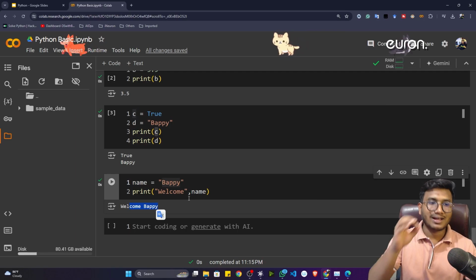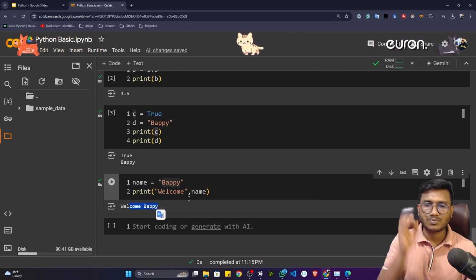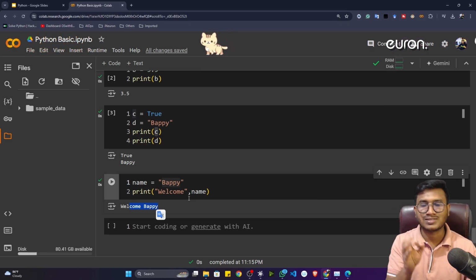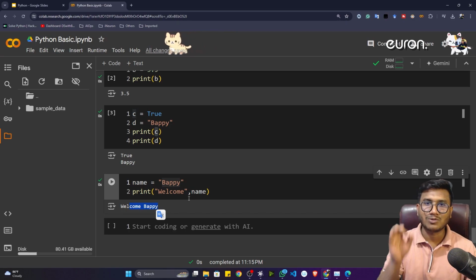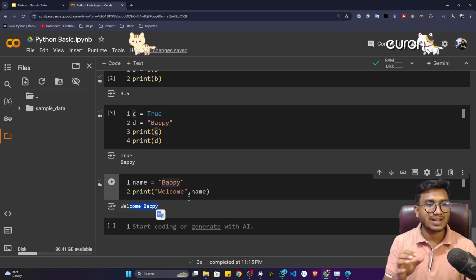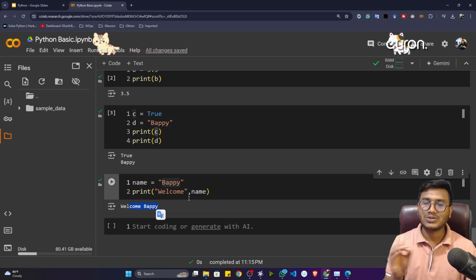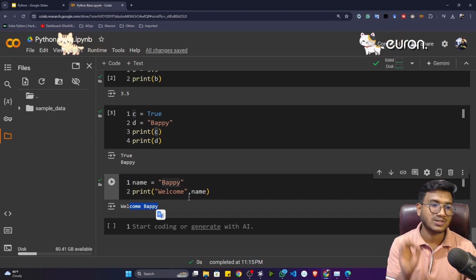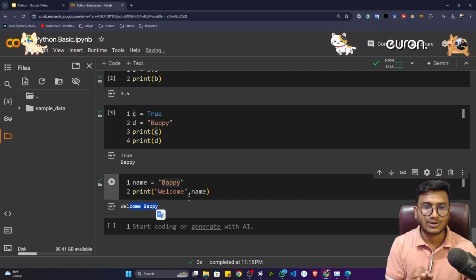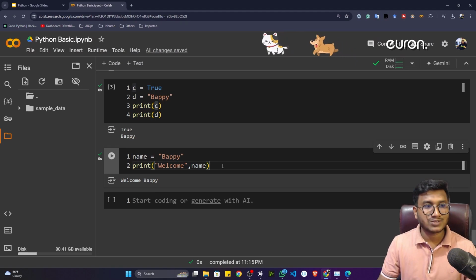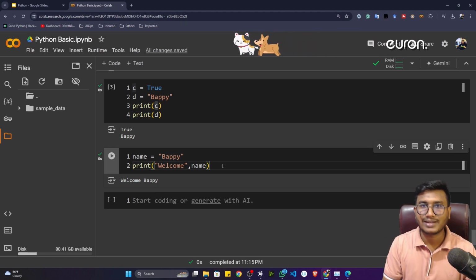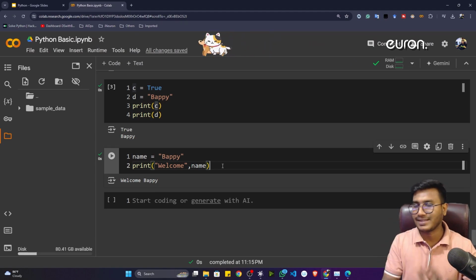So that's why they are using variables, and variable is a super important concept inside programming. Without variables, you can't write a program. So whenever you are defining any kind of value, make sure you are defining that value inside a variable, instead of mentioning it directly in the function. So this is a super important concept, guys. That's why I wanted to tell you this real-time example. I think now this part is clear in your mind, right?